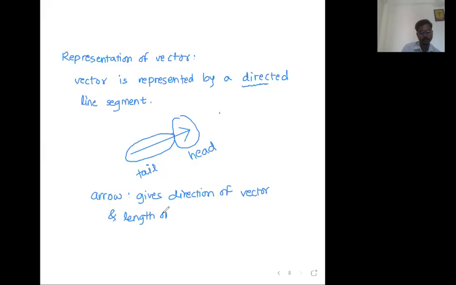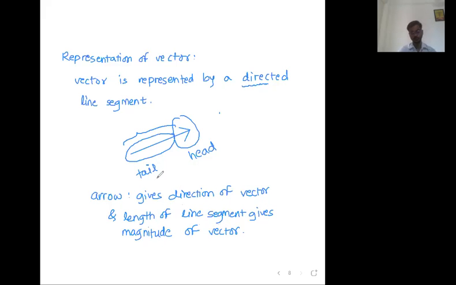And the length of the tail, or length of the line segment, this length, gives the magnitude of the vector. Just keep on writing. Up to this, reply to me clear and written. Then we will discuss this also. Okay, we are going to discuss in detail.